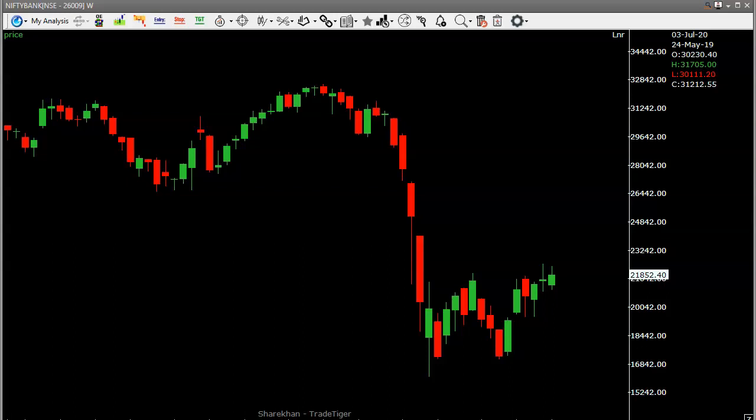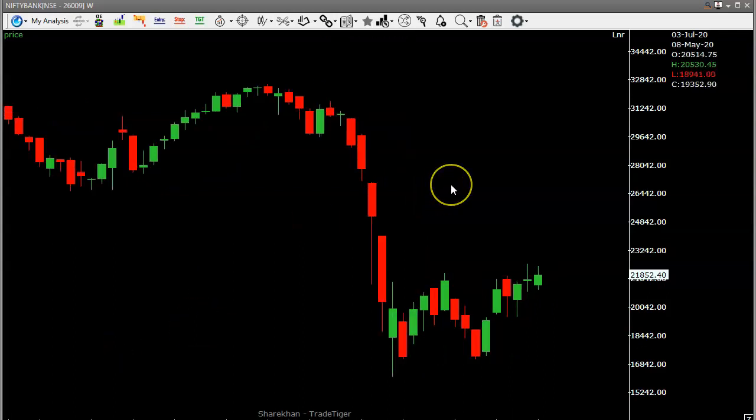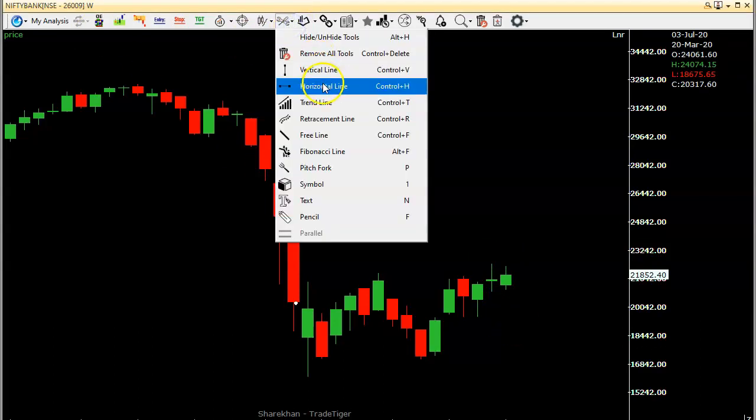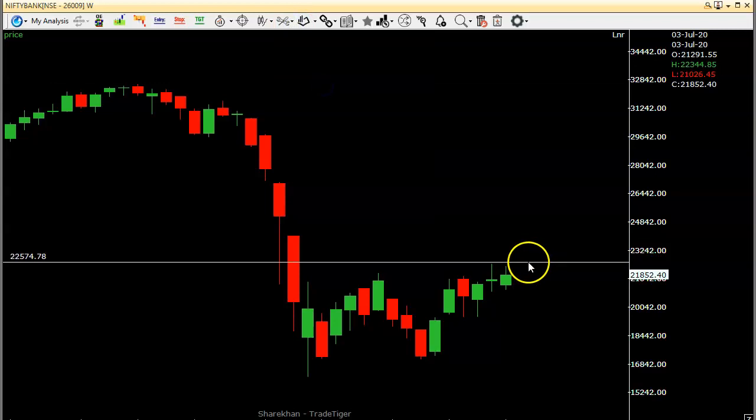If you compare the two charts, the Bank Nifty is not as strong as Nifty. But if you see the weekly candle, this is the previous week's candle, and this week's candle is inside the total range. So now this range is so important to the Bank Nifty.